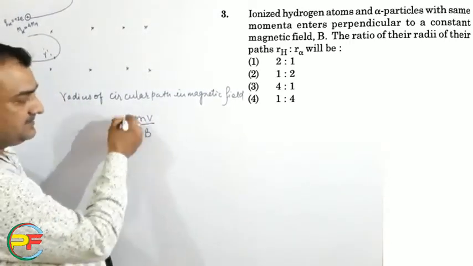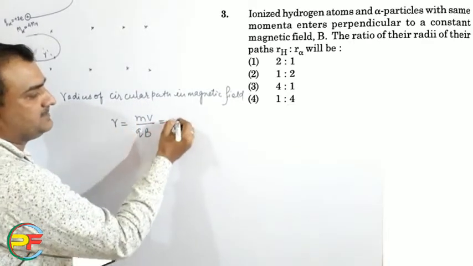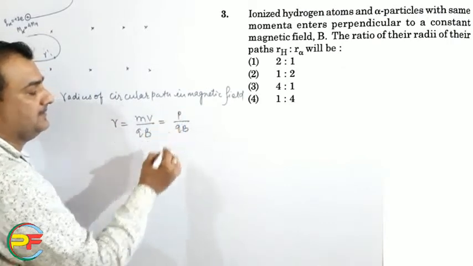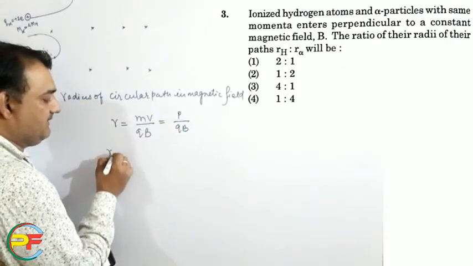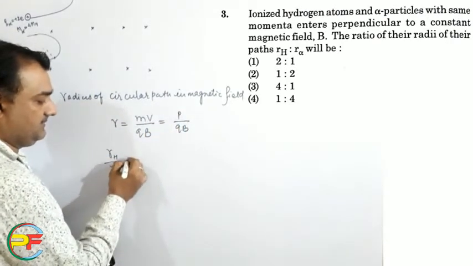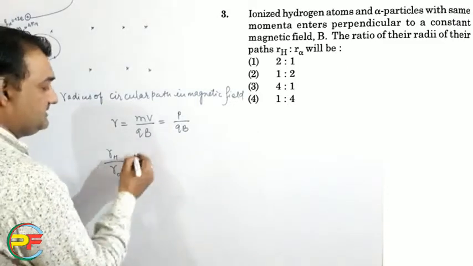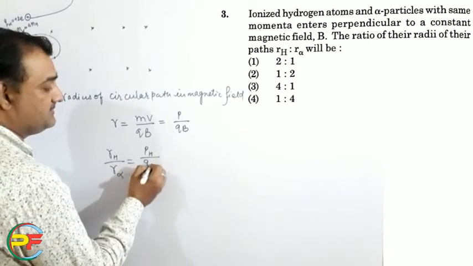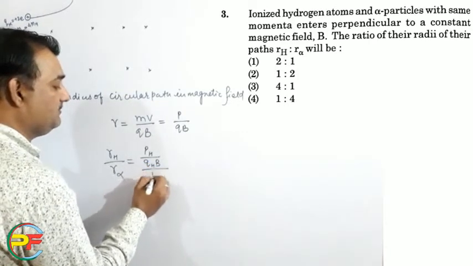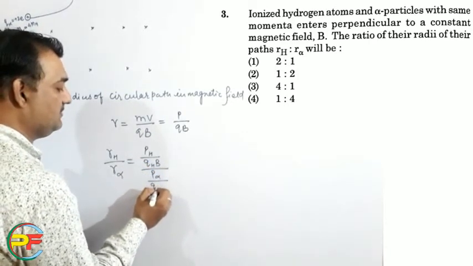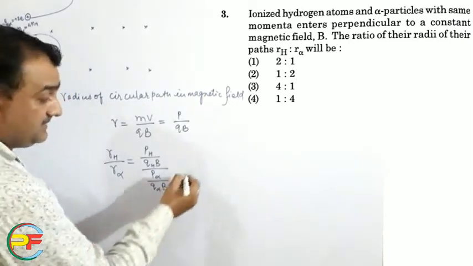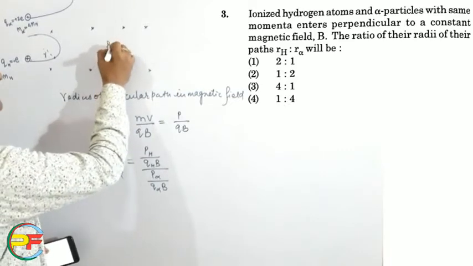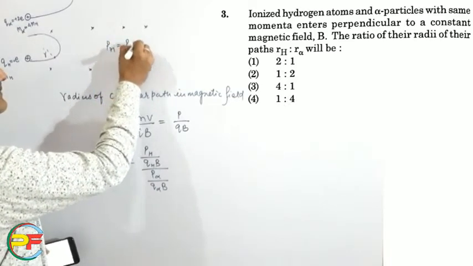Now this is the momentum. So this is the momentum of hydrogen, p upon qB. So the radius of hydrogen to the radius of alpha particle is given as p_hydrogen upon q_hydrogen B, upon p_alpha upon q_alpha B. But it is given that p_hydrogen is equal to p_alpha.